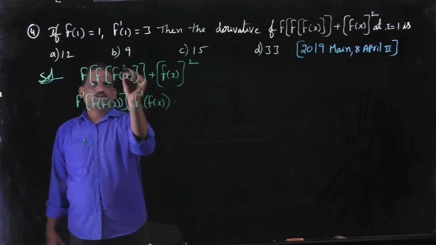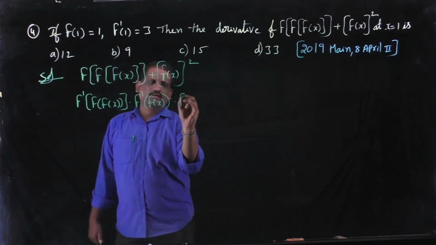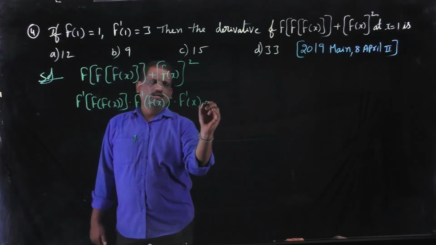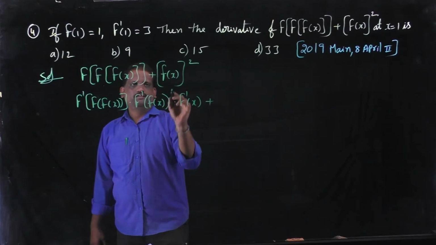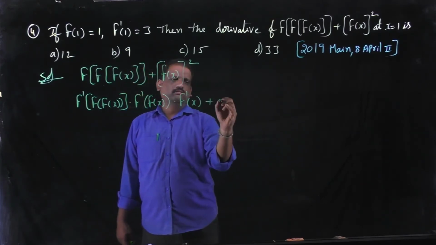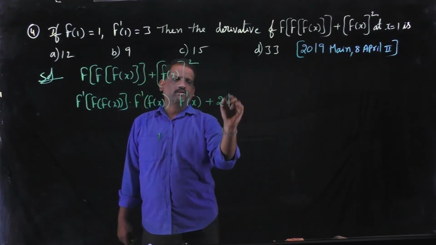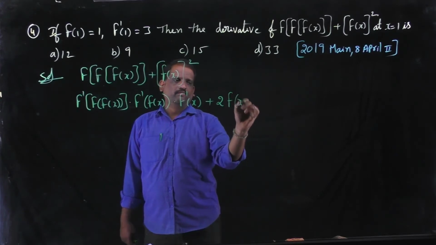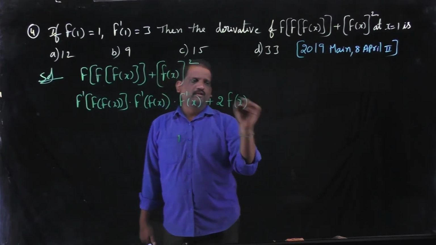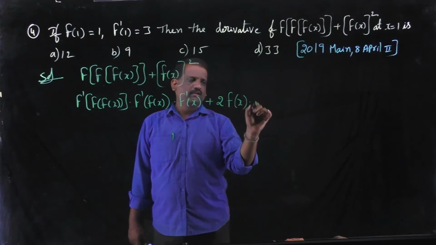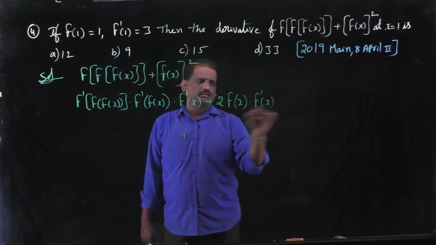Next we are going to differentiate f of x, then we get f dash of x, plus this is in the form of x square, derivative of x square is 2 into x, that is 2 into f of x, and differentiate f of x, then we get f dash of x.